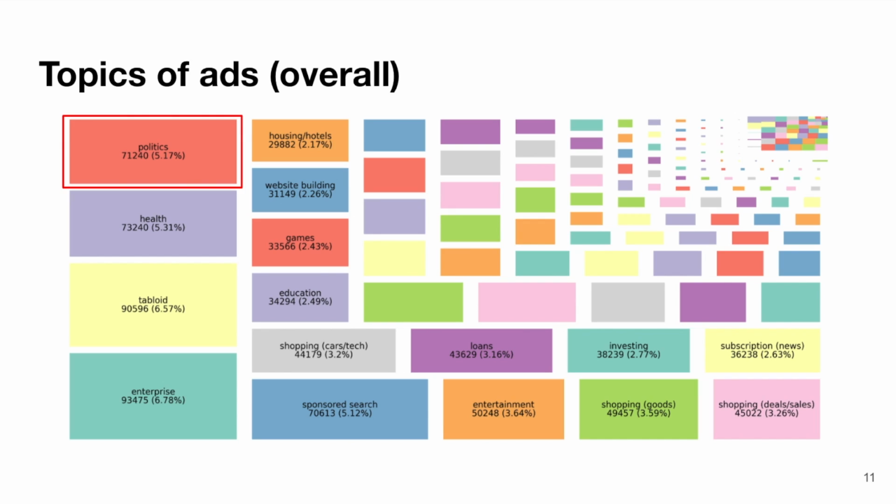This visualization is a tree map of all of the ad topics created by our topic model. Political ads were the fourth largest topic, comprising 5.2% of ads. And other popular topics include ads for enterprise products, tabloid ads, health and supplement products, and sponsored search ads.